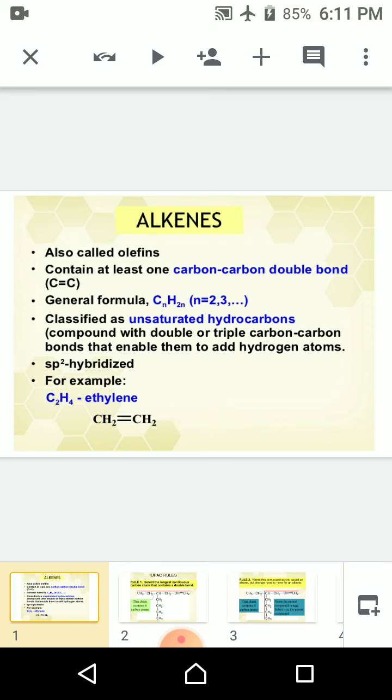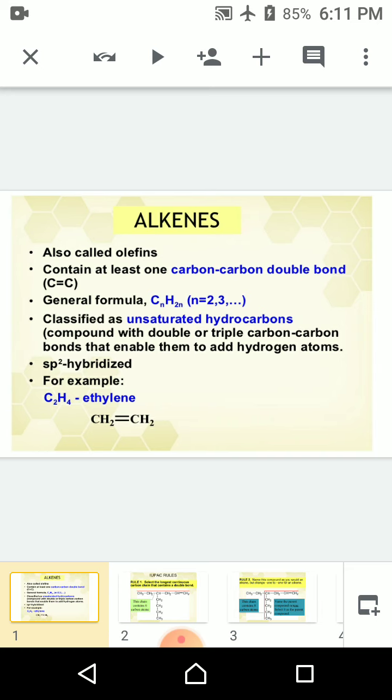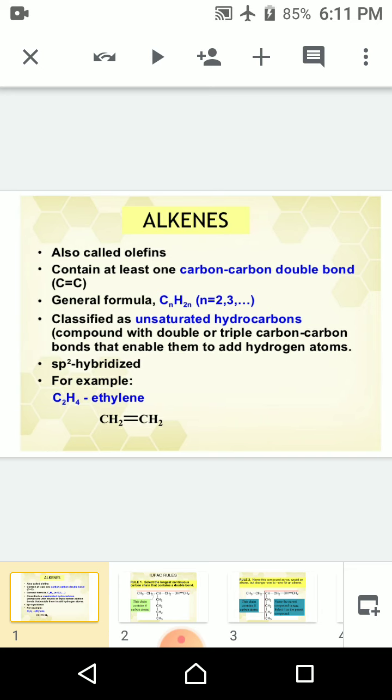Generally, these are classified as unsaturated hydrocarbons, compounds with a carbon-carbon double or triple bond that enables them to add hydrogen atoms. Alkenes are sp2 hybridized. For example, ethylene has the structure CH2=CH2.